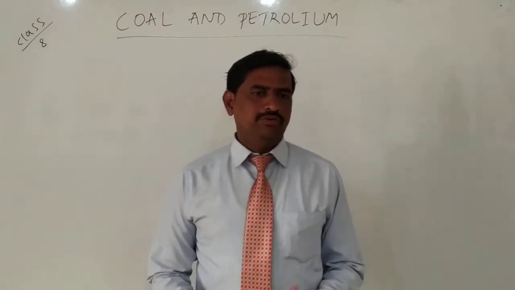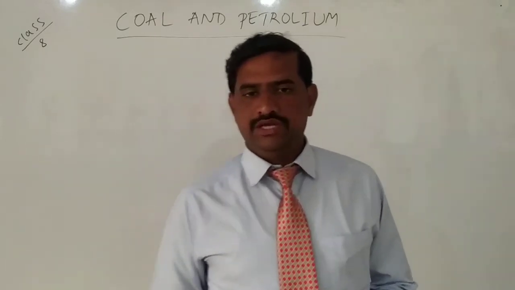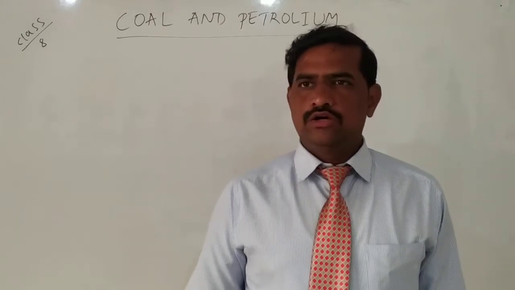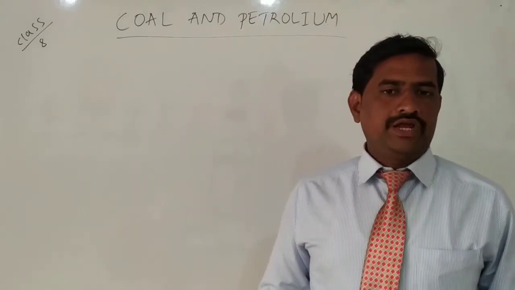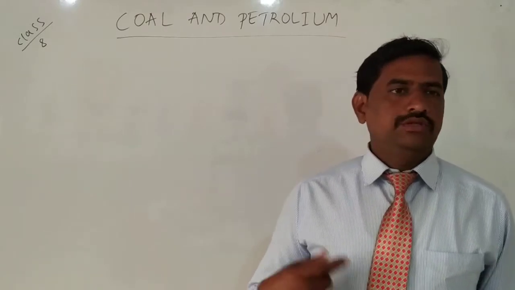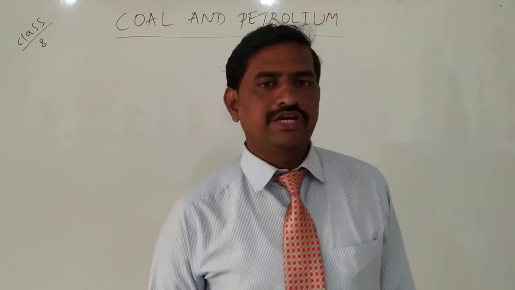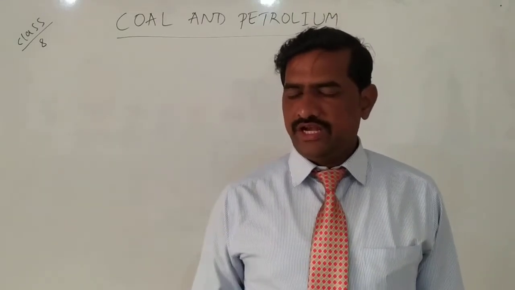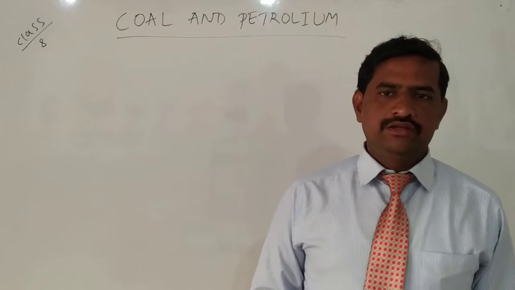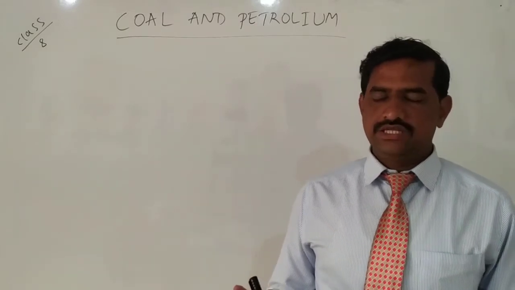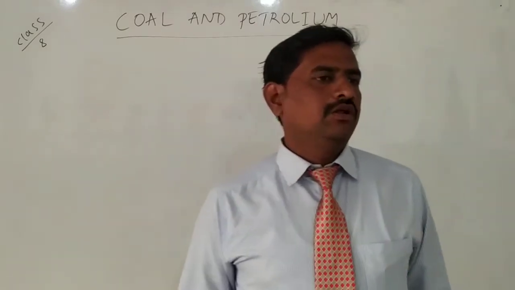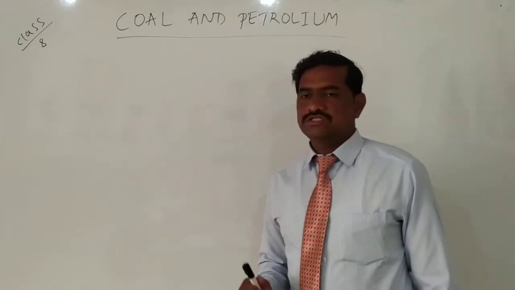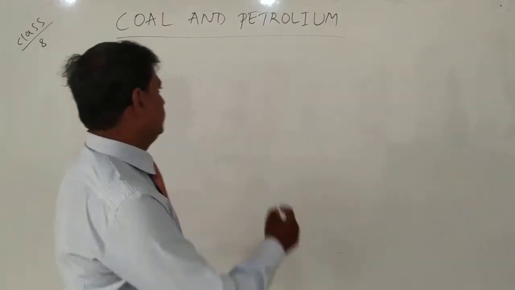And exhaustible means what? Exhaustible means that by human activities, by using them continuously, they will get finished one day, because they are limited. Also, to regain them it needs many years, millions of years. So that's why those are called exhaustible. These are natural resources and they are in limited quantity. For example, the fossil fuels. So what do you mean by fossil fuel?